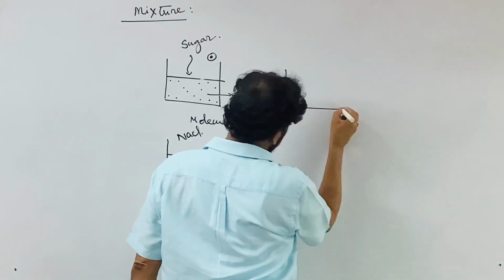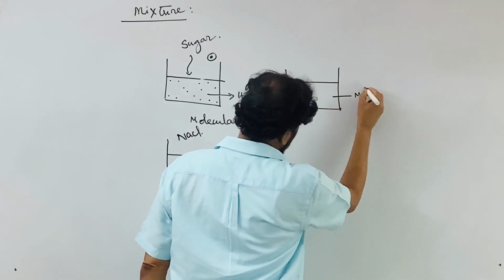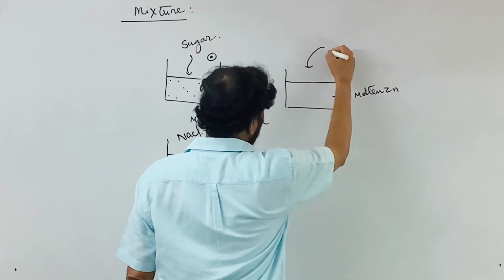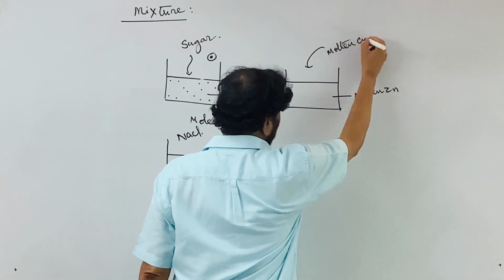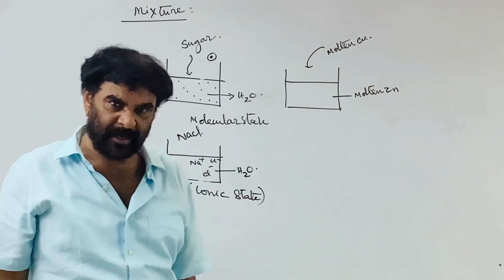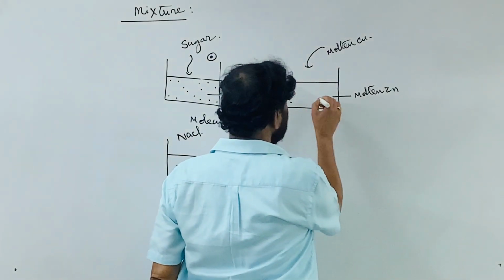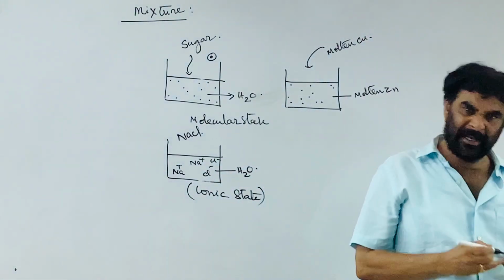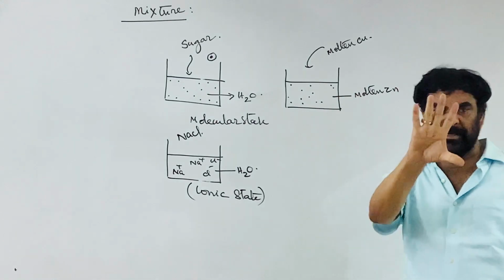Take molten silver or molten zinc, and add molten copper. Both melts are taken, and copper is distributed in the other, and finally on cooling, solidification takes place and a solid is formed.